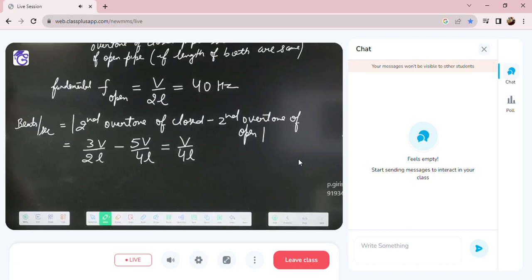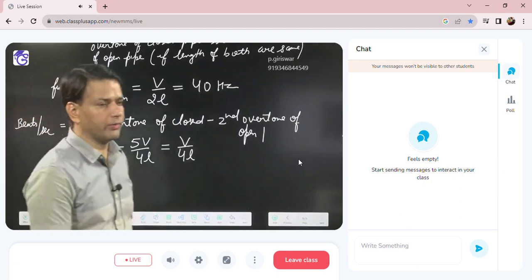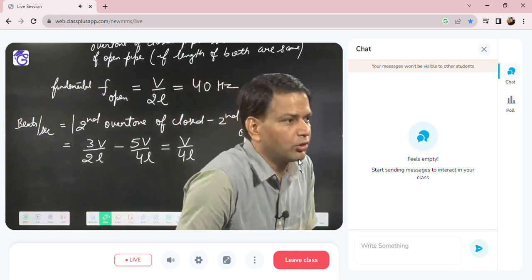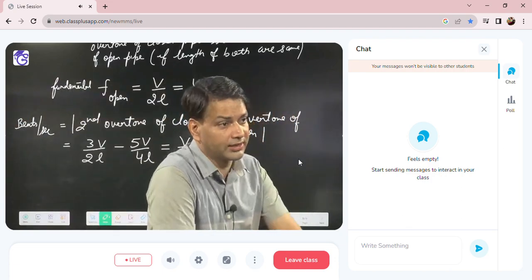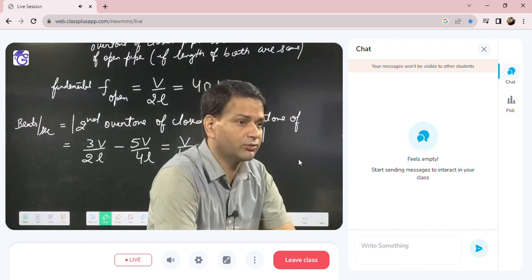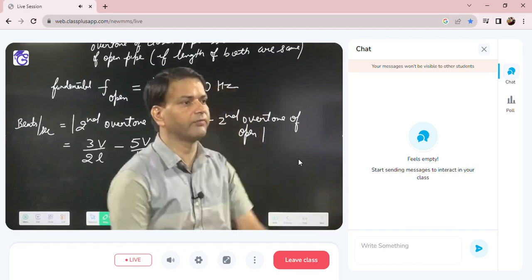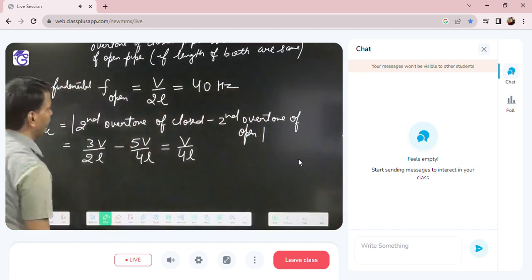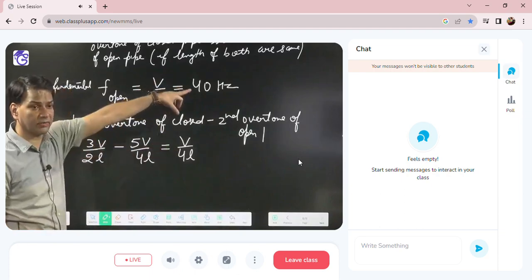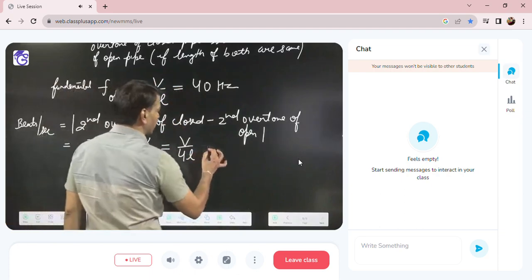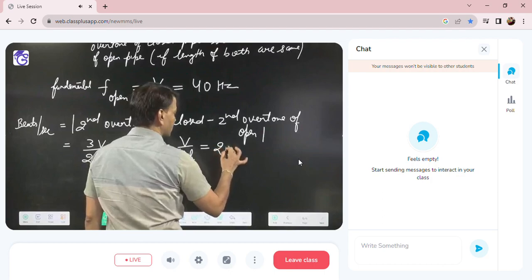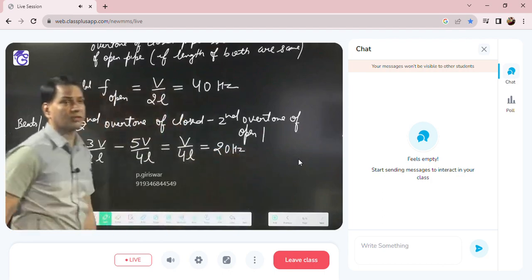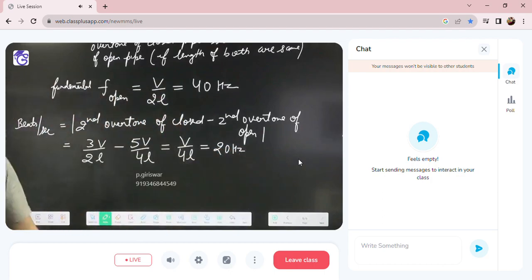Up to this everybody got it. I reversed that because the second overtone of open will be more. That's why I'm writing 3V by 2L minus 5V by 4L. Now V by 4L I got, and V by 2L they have given as 40. So V by 4L you will get 20 hertz. So how many beats? 20 beats per second.